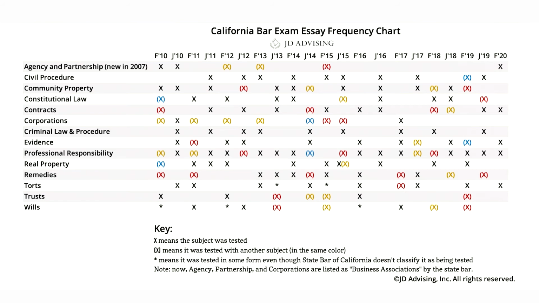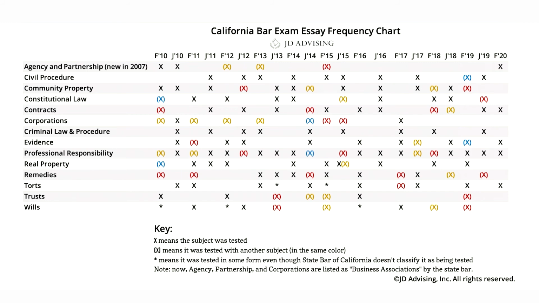You'll see that wills appears to have been tested slightly more often than trusts in previous administrations more recently. So some of these patterns you can watch for and help guide you to think about how much time to spend on each subject. You want to spend your time on the subjects that are more highly tested so that you're going to have a higher probability of being able to utilize what you've learned on that particular subject.